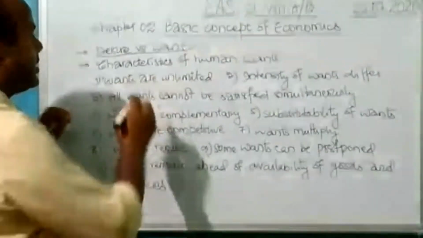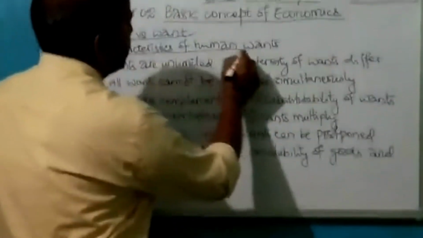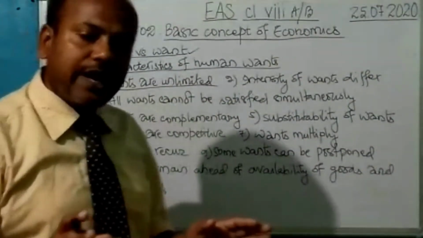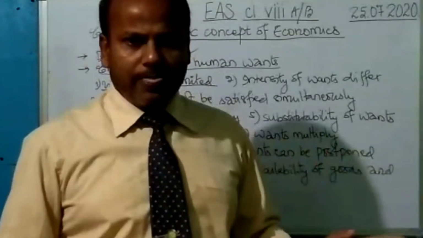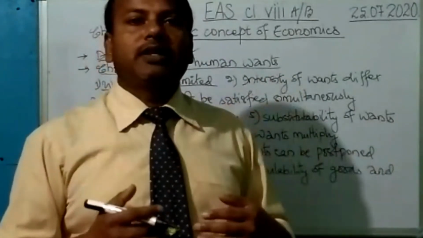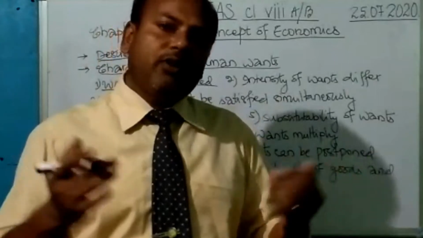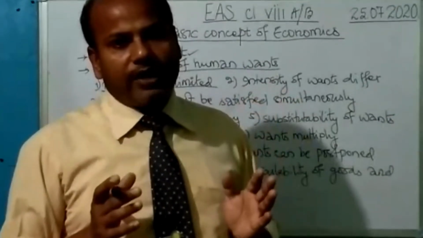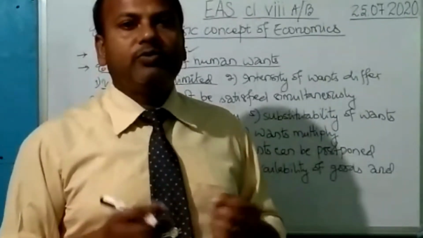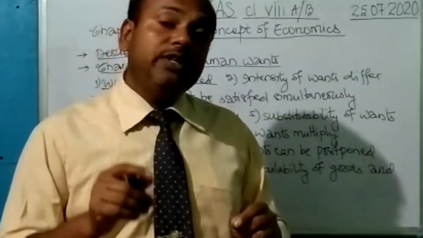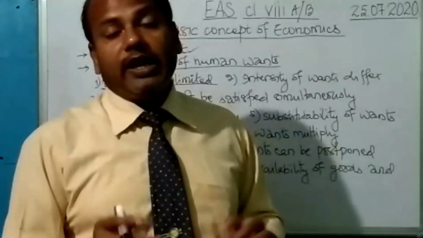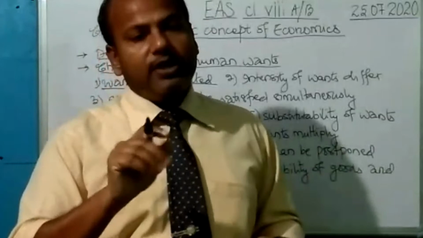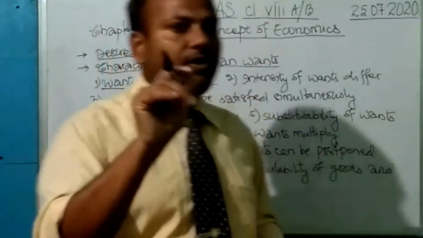Now let us see the characteristics of human wants. What are the characteristics of human wants? First, wants are unlimited. Wants are unlimited means all our wants can never be fulfilled. We can never say that all my wants in my life are fulfilled, because as soon as one want is fulfilled, another want will definitely rise. Just consider your own life and ask yourself, do you want anything? Is there anything which is yet to be fulfilled? Of course you will find plenty of such items. So in short, our wants are unlimited.